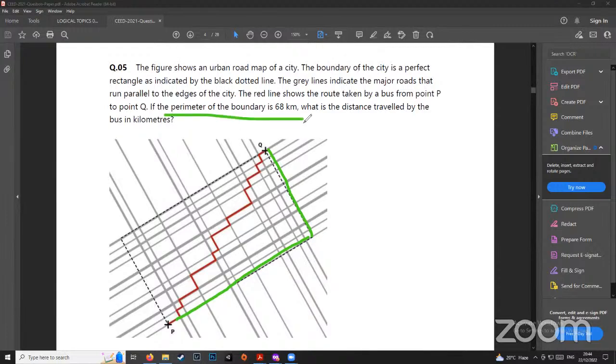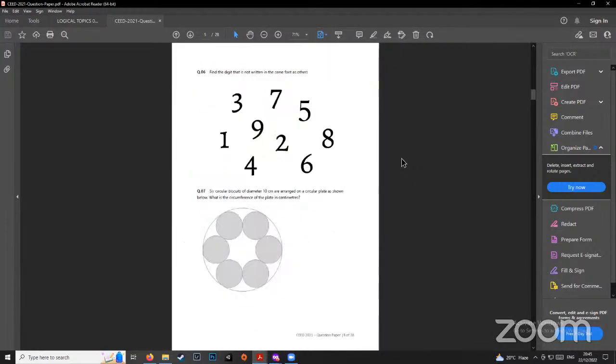So if the perimeter of the boundary is 68, so this is half the boundary, right? So it should be 68 by 2, which becomes 34. The answer is as simple as that. But if you end up scratching your head about how this is supposed to be done, then you end up losing a lot of valuable time, right? So making up for that valuable time is our intention in these classes.